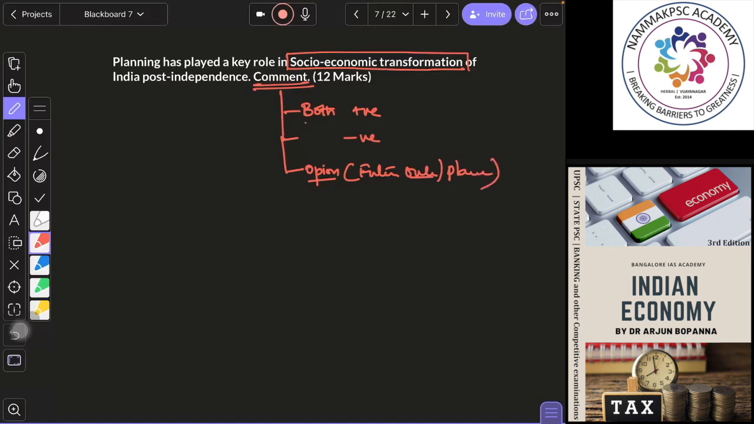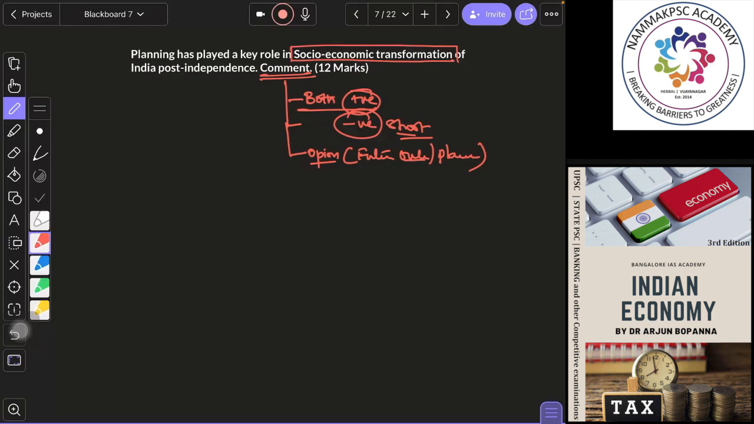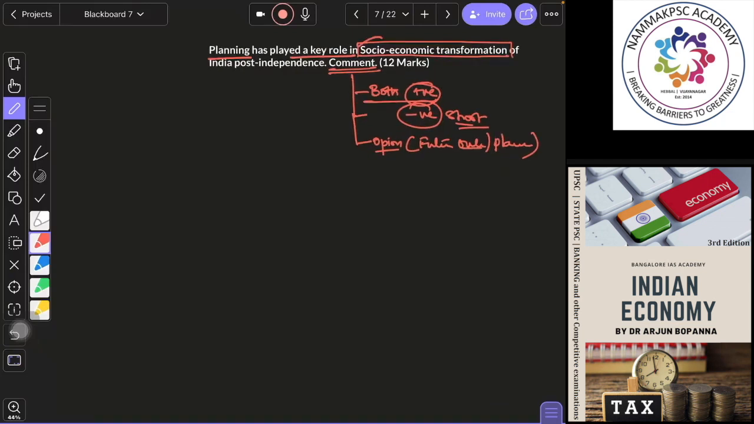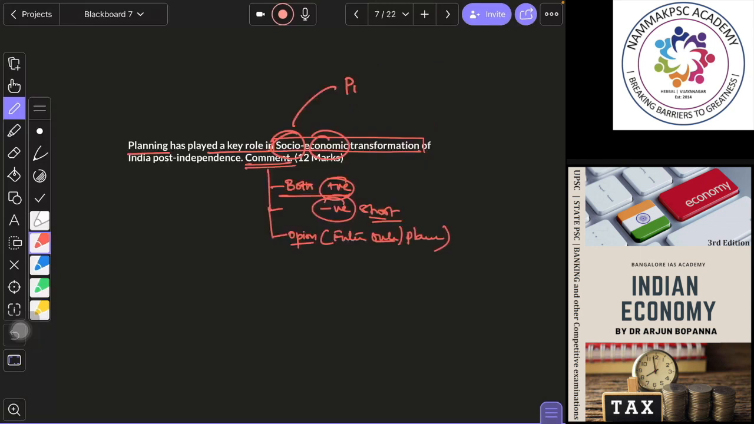That is, you will write what role planning has played in transforming India in a positive manner, and what are the shortcomings. Not negative per se, but shortcomings, that is, what they have achieved and what they have failed to achieve. This is what you are expected to write in your answer. Planning has played a key role in socio-economic transformation, so socio as well as economic. Don't just focus on economic, talk about the social aspect. That means talk about poverty, health, education, how planning has changed all of this. On the economy, you may write how agriculture has benefited, how industries have benefited, etc.